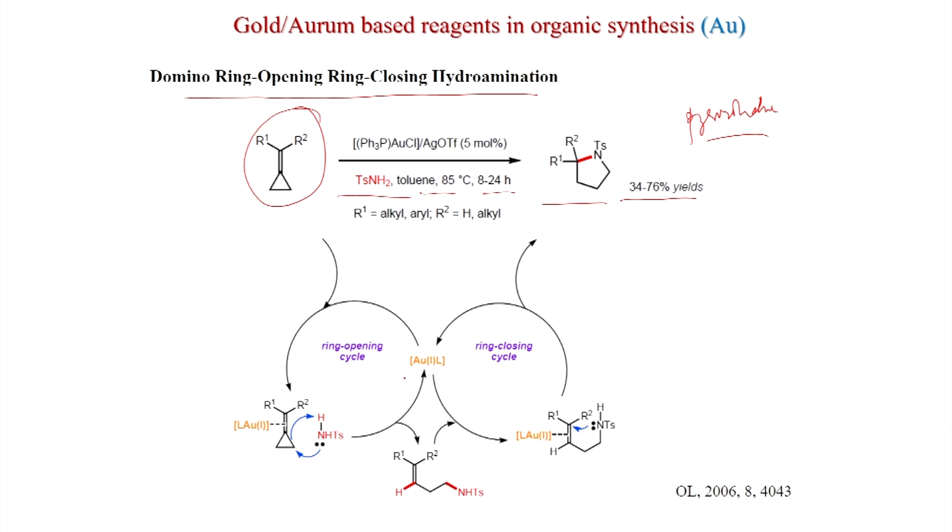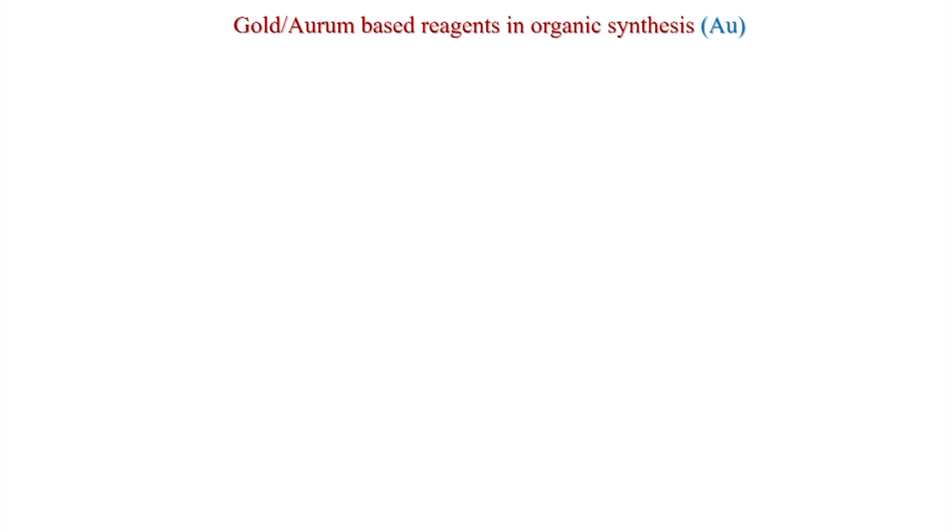So, this is the ring opening cycle. First this activation happens, the N-tosyl group attacks like this, and you get this. After this opening, the hydrogen goes here and N-tosyl here, then it will coordinate with the gold again this way, and the cyclization will happen to give this. So, first ring opening followed by ring closing, you can get this product. This was published in Organic Letters 2006.